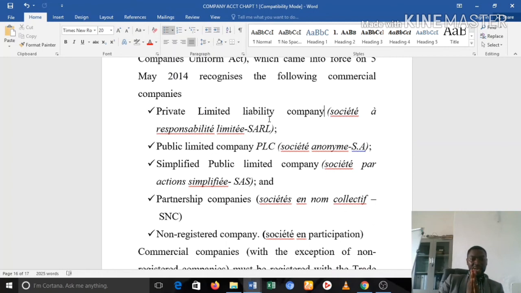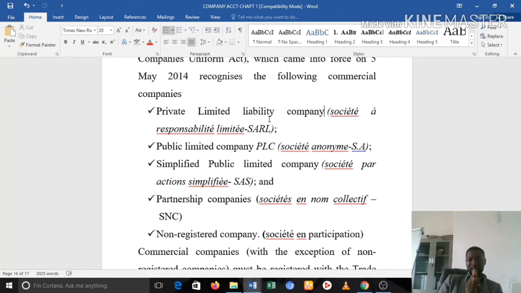Okay. Then we now have the simplified public limited company, Société par Actions Simplifiée, which is simply abbreviated SAS. This is the form of company that was introduced by the revised law. The SAS was actually created, as I said earlier, to reduce the formalities that were limiting people from creating the private limited company and public limited company.